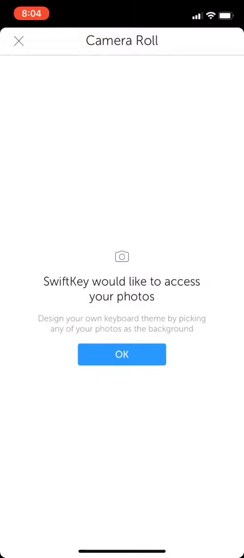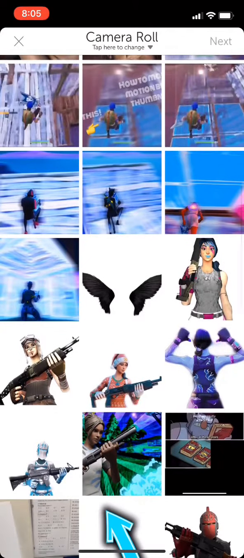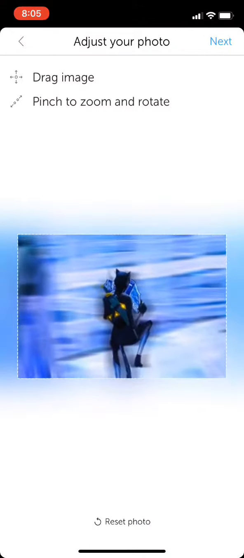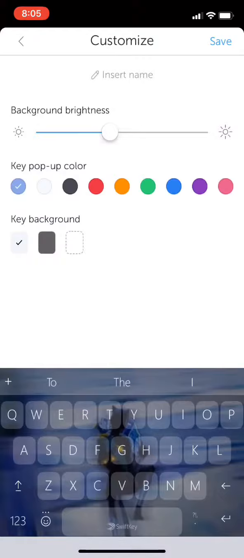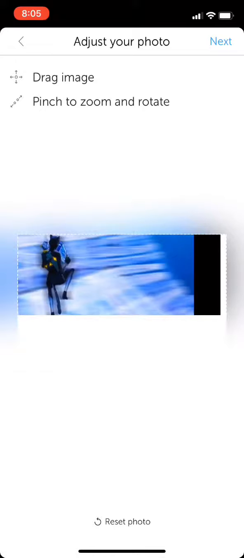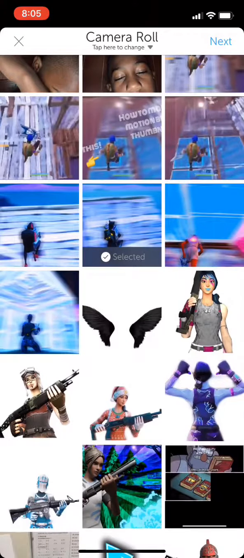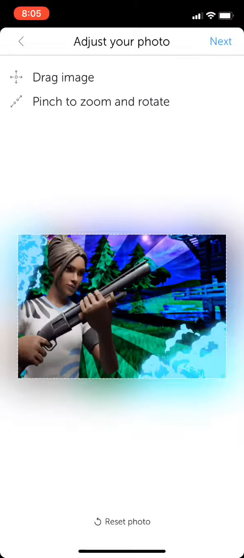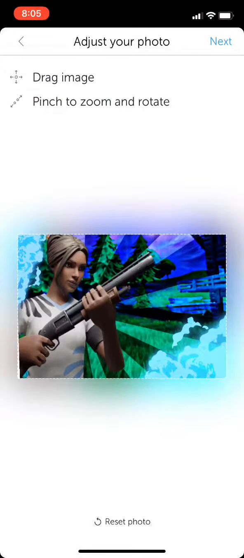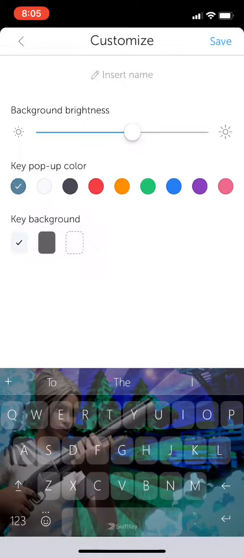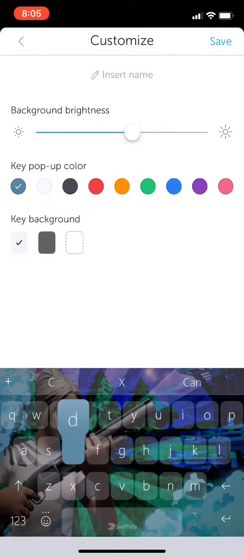You go themes, design your theme, access photos. So you can just take any picture. I'm gonna use this thumbnail, like that. See how that looks? It looks pretty cool, but I would rather use a different one. Terrible photo. I use this, like a thumbnail art. Thumbnail art looks cool on it. Okay, so, and boom! Look at that.